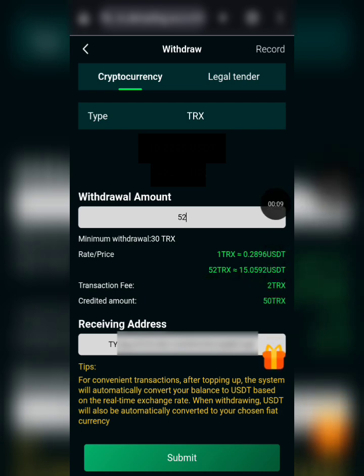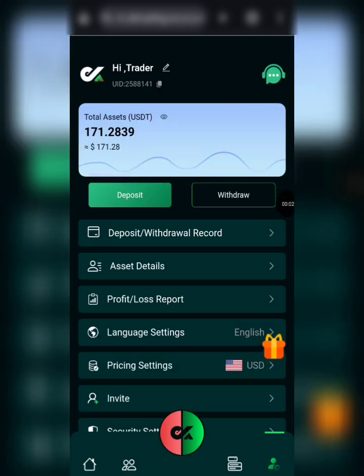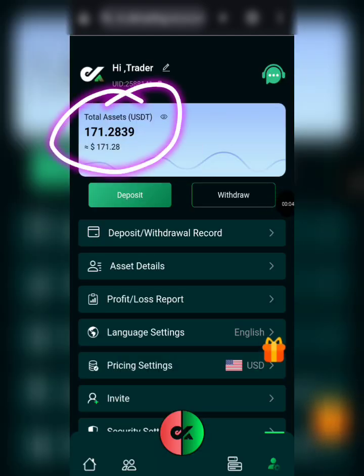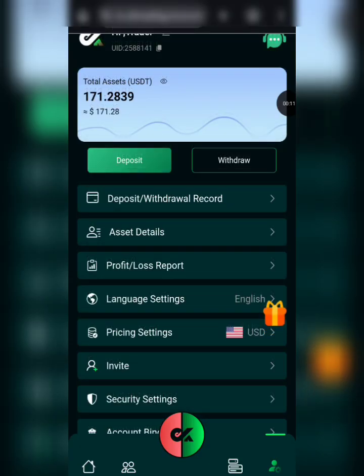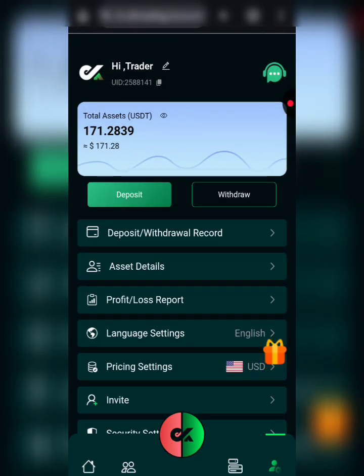Okay, so I'm going to click on the submit button here, and here we go. It has been withdrawn from our total asset. So let's wait for this withdrawal to arrive. And a few minutes after, here's the deposit confirmation, and this is the time and date it actually arrived. Okay, so that's basically it for now. That's the recent update on the OKTrading platform, and that's how you can basically earn right here from time to time.